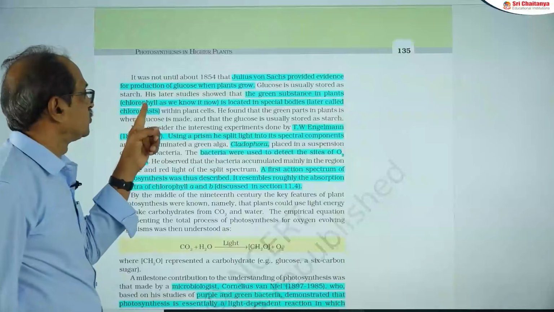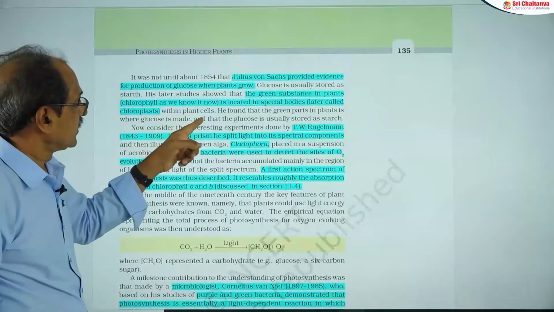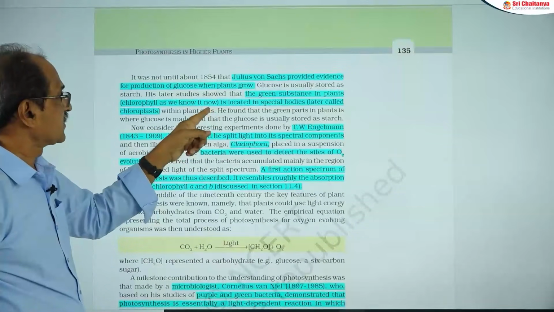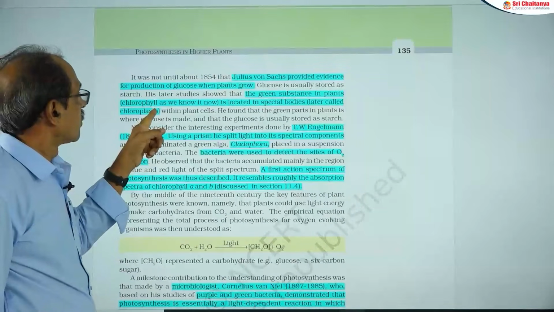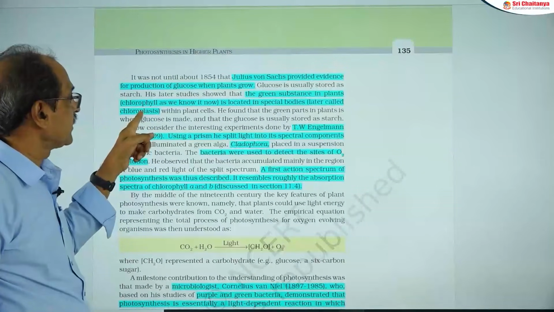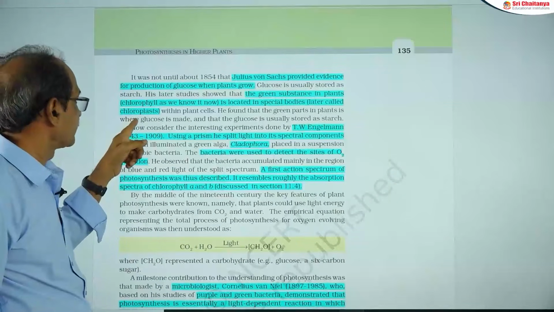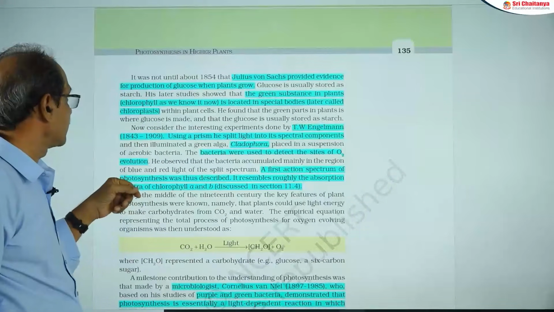The next scientist is Julius von Sachs. There are mainly two aspects. Glucose is usually stored as starch, and chlorophyll, the green pigment, is located in special bodies called chloroplasts. These are the two aspects regarding von Sachs.